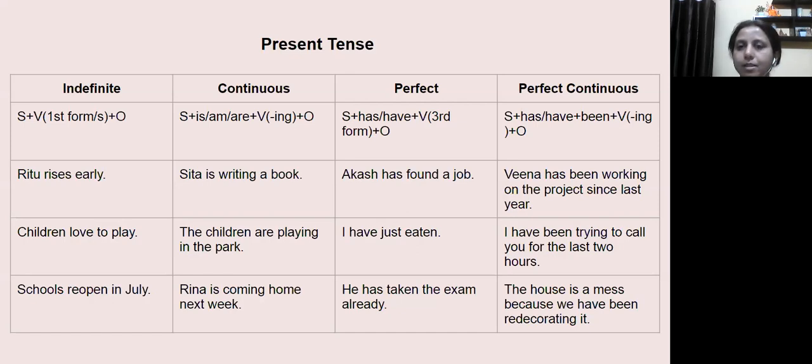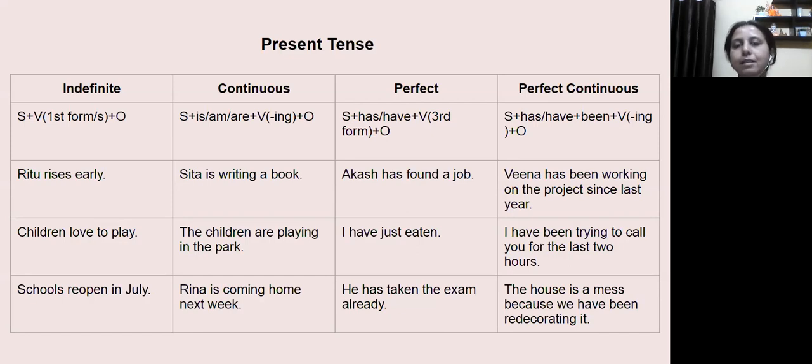In the structures that are given, the letter S stands for subject, V for verb, and O for object. In the present indefinite form, the structure is subject plus first form of the verb and O, that is object. The first form of the verb sometimes has an added S or ES with it.